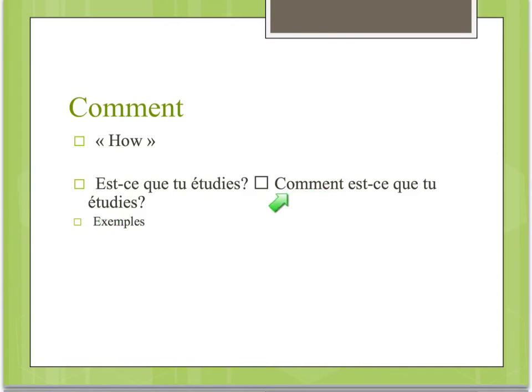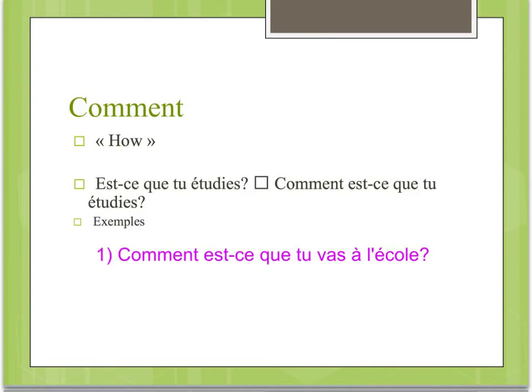Again, the question word goes right in front of est-ce que. How do you study? Un autre exemple, comment est-ce que tu vas à l'école? I could answer this. Je vais à l'école en voiture. So the question was, how do you go to school? Comment est-ce que tu vas à l'école? And the answer was, I go to school in a car.